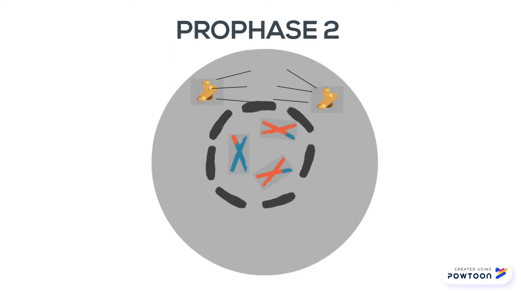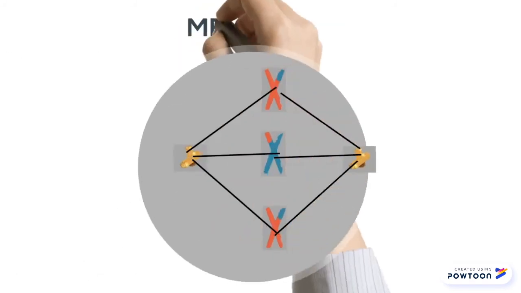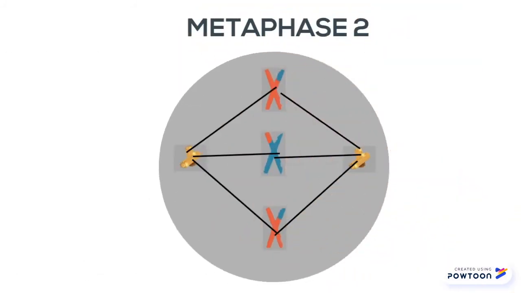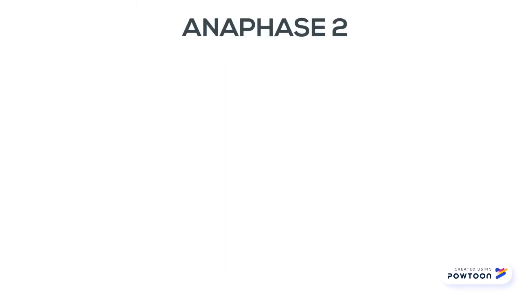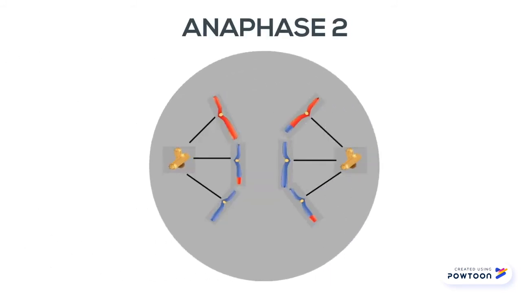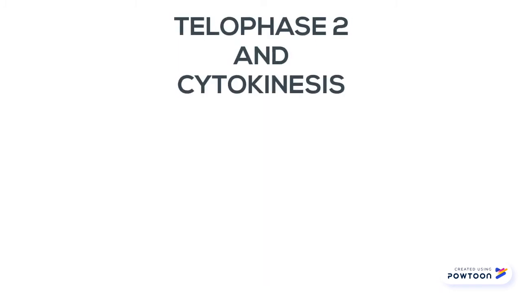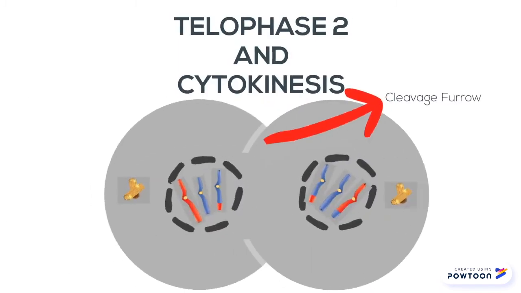Spindle fibers start to form, the nuclear envelope disappears if produced, and centrioles move to opposite poles. Sister chromatids are aligned at the metaphase plate. The centromeres of sister chromatids separate, and each individual chromosome goes to a separate pole. Nuclei form at the cell poles and cytokinesis occurs. 4 haploid daughter cells are produced at the end.